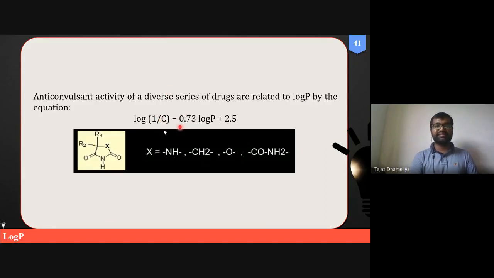And this is basically for these kinds of compounds, anticonvulsant compounds, a hydantoin kind of series, where a similar hydantoin ring is present. If X is NH and R1 and R2 are phenyl, then that will be your phenytoin drug, which you have also learned how to synthesize.